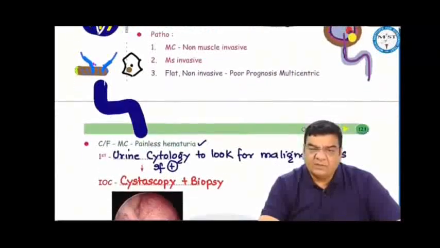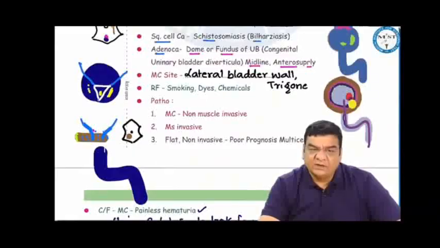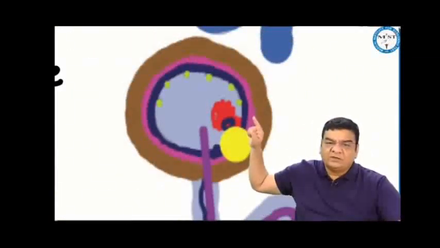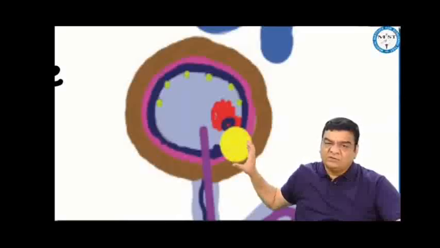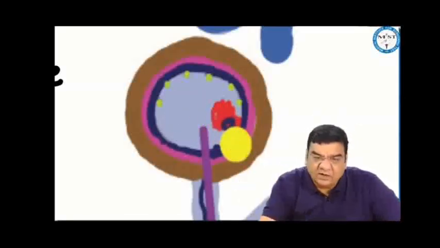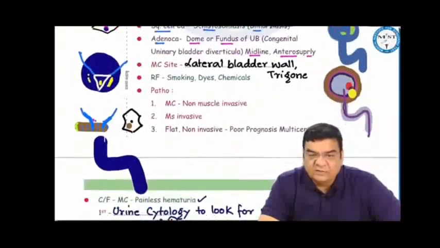Most common site of transitional cell carcinomas in the bladder is the lateral bladder wall and the trigone, associated with smoking, dyes, and chemicals. Pathologically, we can classify the bladder cancers into 3 categories: the non-muscle invasive, which is the most common, muscle invasive, and carcinoma in situ. For example, if this blue color is the mucosa, pink the submucosa, and brown the muscle. So if there is a cancer in the bladder which is confined to the mucosa and the submucosa, this is non-muscle invasive. While the yellow color, what you're seeing here, which has gone into the muscle, this is the muscle invasive. We can even find flat, multicentric malignancies inside the bladder. These are carcinoma in situs. Most common out of these 3 types is a non-muscle invasive cancer.